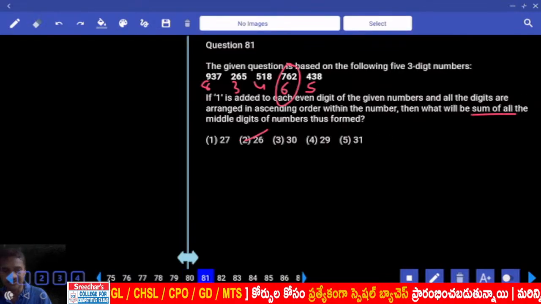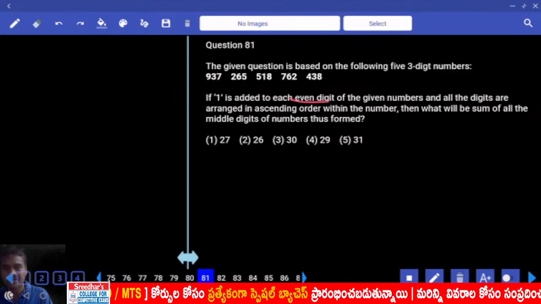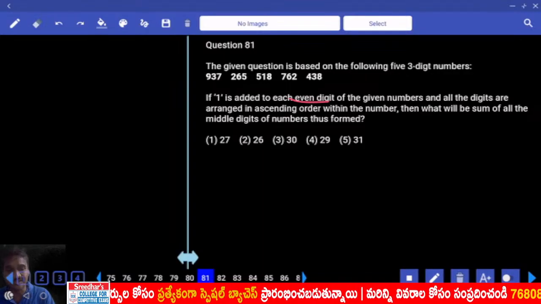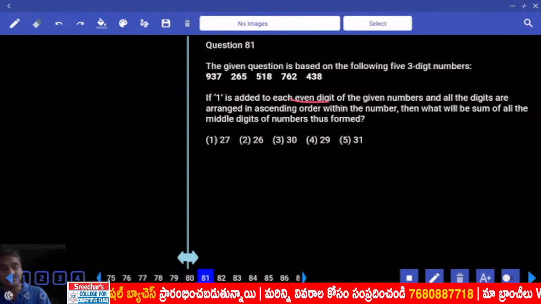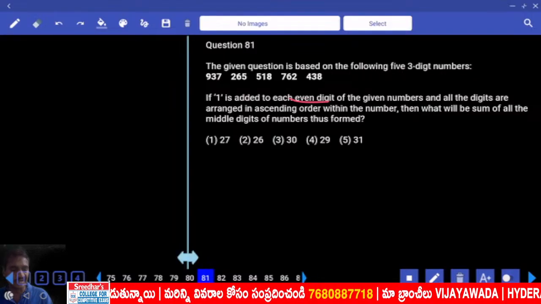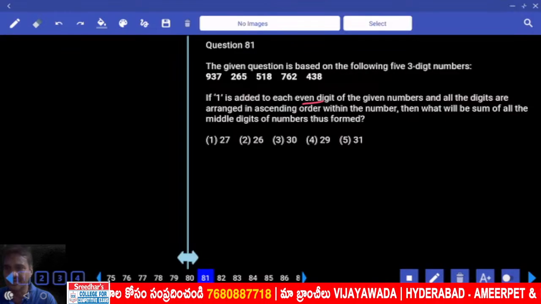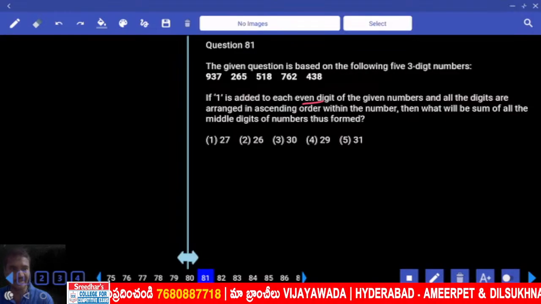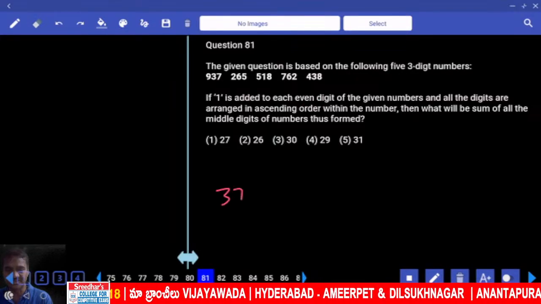Then question number 81. Now in 81, 1 is added to each even digit and all the digits are arranged in descending order within the number. What will be the sum of all the middle digits of the numbers thus formed? Clear? 1 is added to each even digit, then all the numbers are arranged in ascending order. In ascending order, the first number is 379.